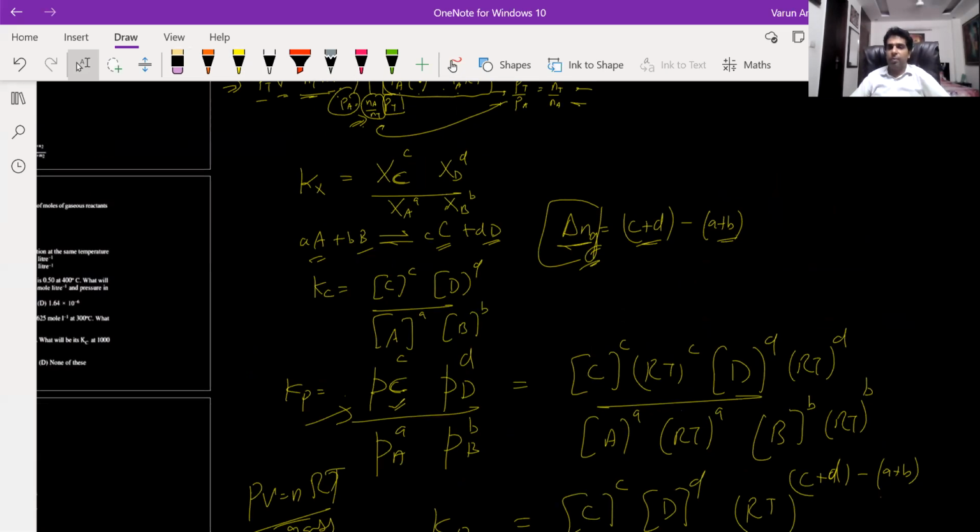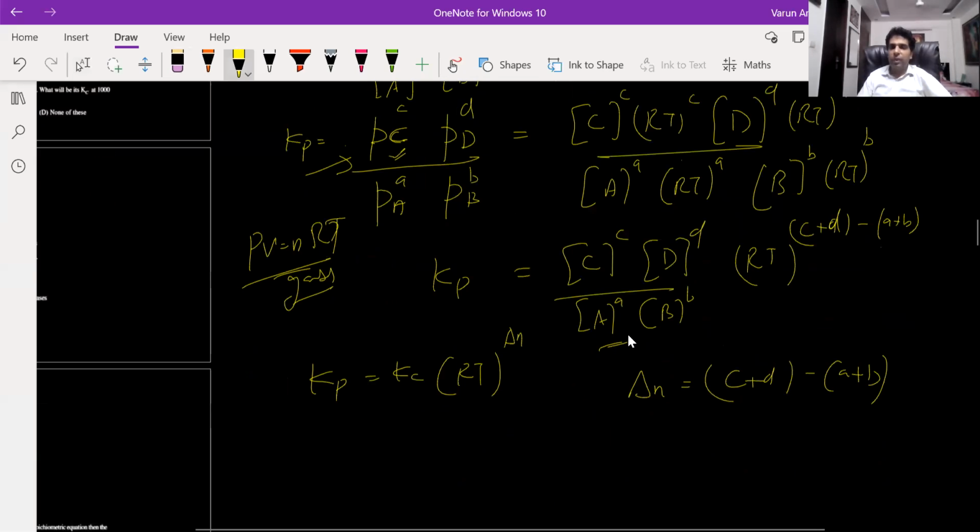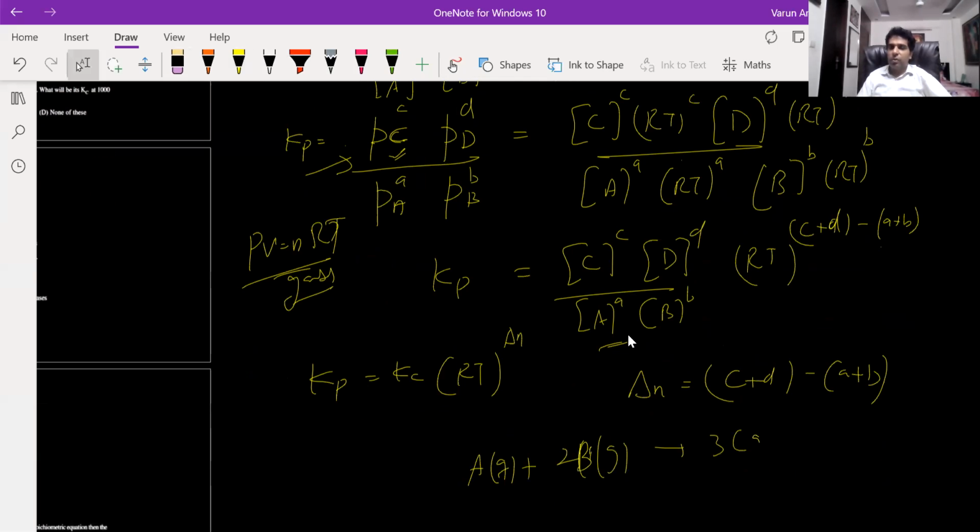So I'll give you one example. Suppose A gas is reacting with twice of B gas to give me thrice of C gas. So what will be delta n? It will be only for gases, number of moles of the gaseous product minus number of moles of the gaseous reactant. Now suppose A is my solid, then delta n will be 3 minus 2 only.